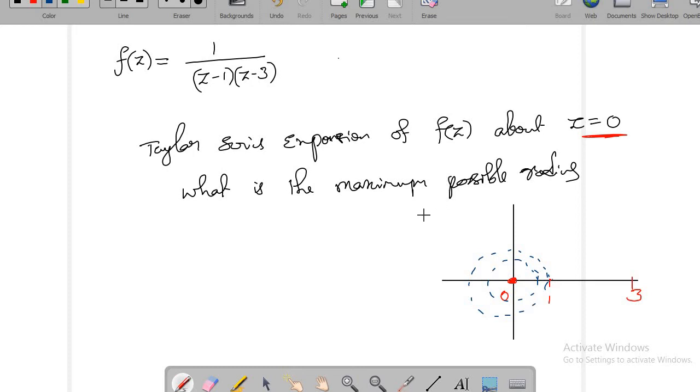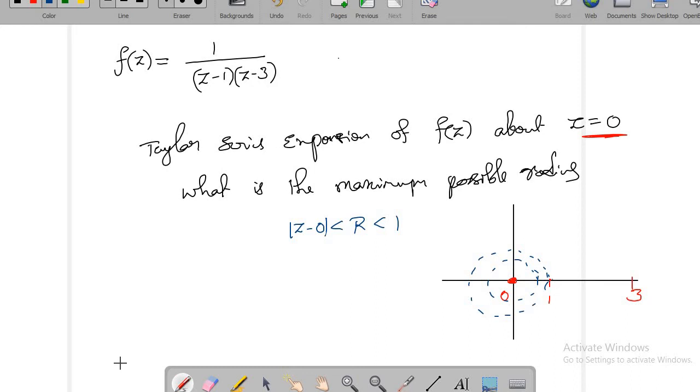0. Okay, so maximum possible radius, it means the maximum possible open disk, you can take mod z minus 1, which is less than r, and r is less than 1. Sorry, it is actually centered at z equal to 0. So mod z minus 0.